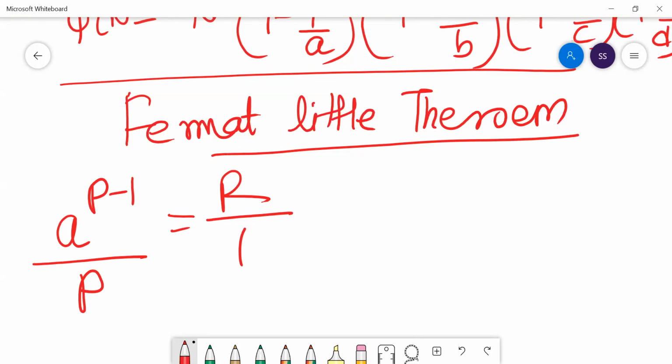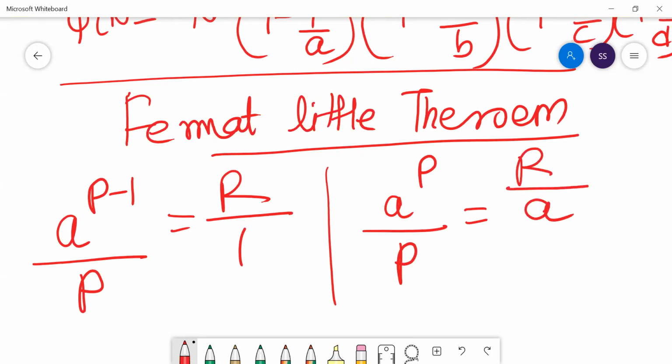Simple. Now some books also write it like this: a to the power p divided by p, where p is your prime number, will give you a remainder called a. Those who understand this can easily understand that. So a to the power p you can write as a to the power p minus 1 into a, where p is the prime number.